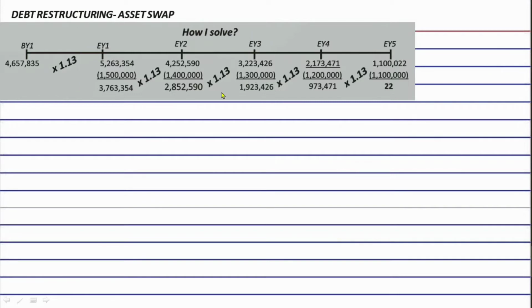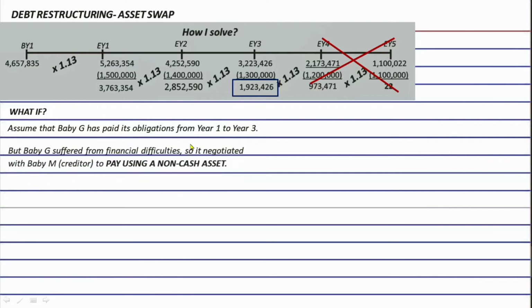So here is the familiar timeline again. And let's assume again that BBG, the debtor, paid only up to here at the end of year 3 because, again, of financial difficulties. So, meaning, these two payments here will now never happen. Now, BBG negotiated with the creditor to pay a non-cash asset instead of cash. So, the details of such asset are here.